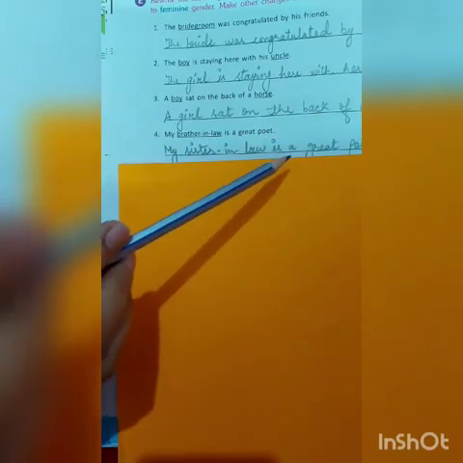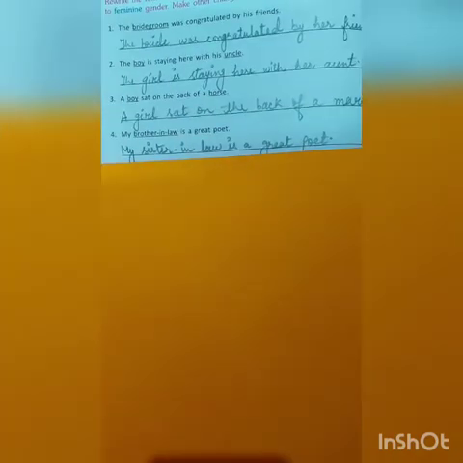Next, my brother-in-law is a great poet. Now, brother-in-law is again masculine and the feminine of brother-in-law is sister-in-law. My sister-in-law is a great poet. I'll take up one more for you. Let's take up the sixth one.